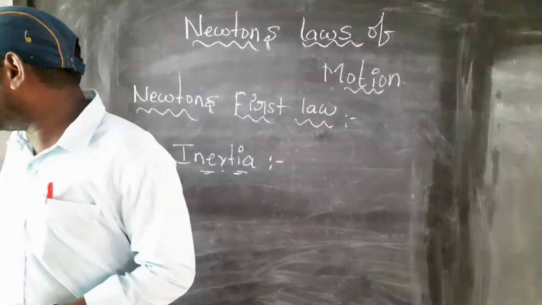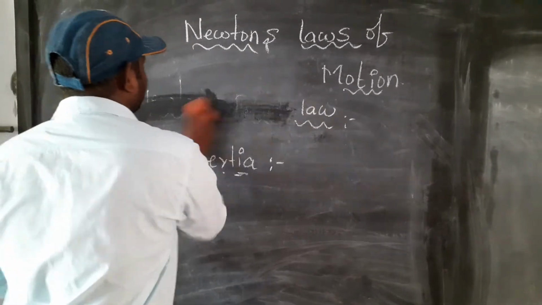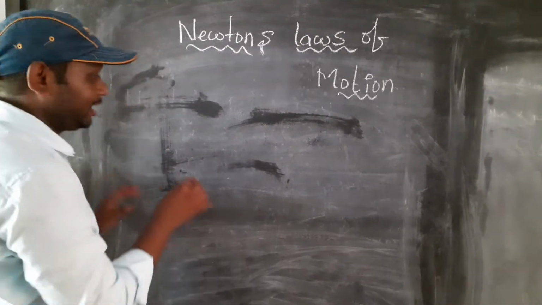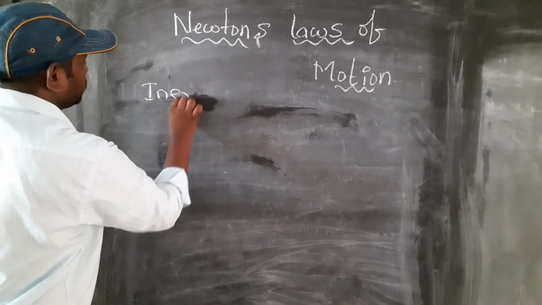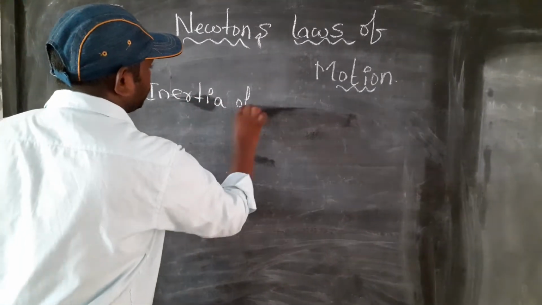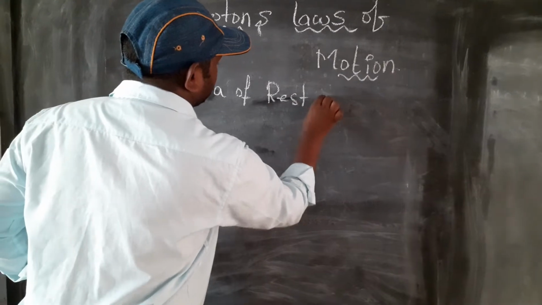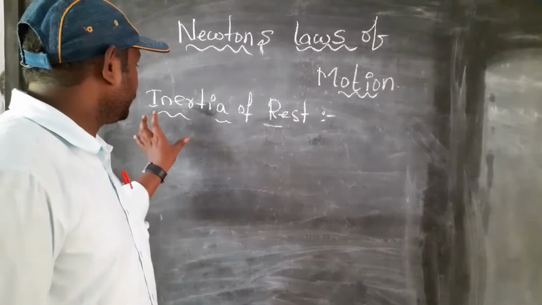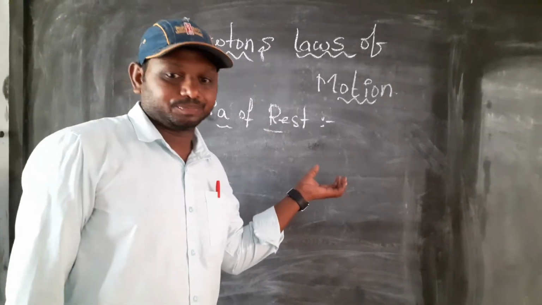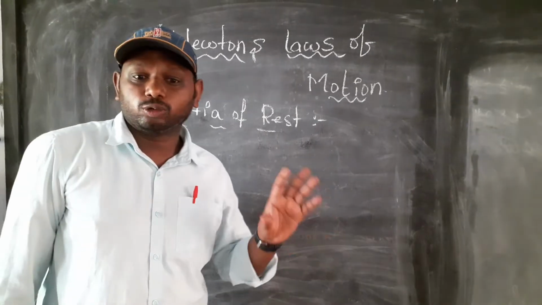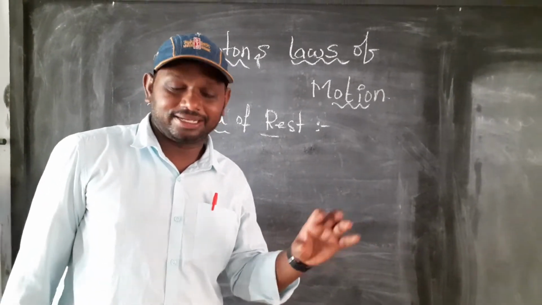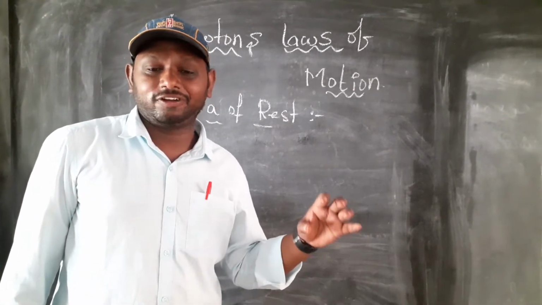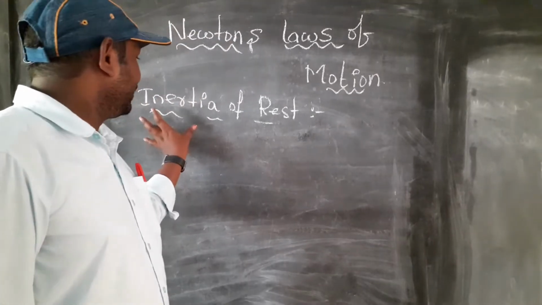First of all, what is inertia of rest? Inability of a body to change by itself its state of rest is called inertia of rest.